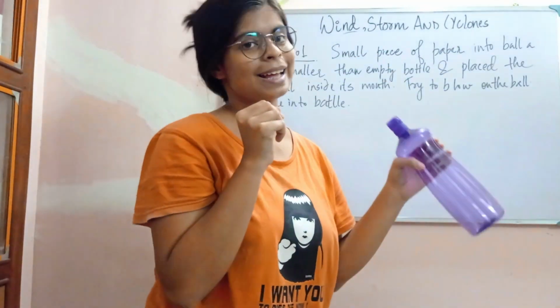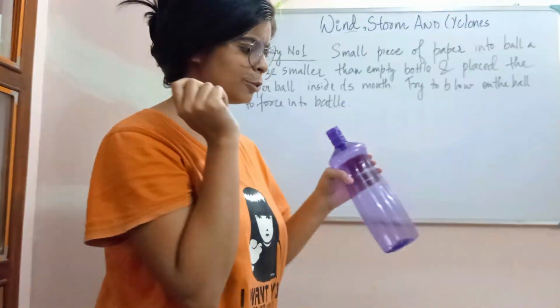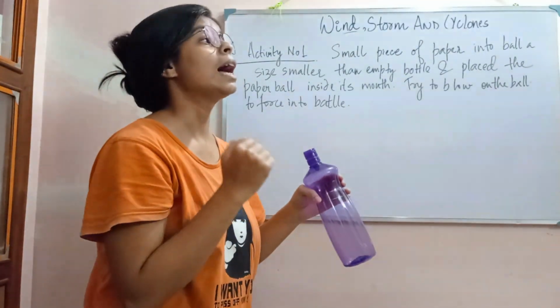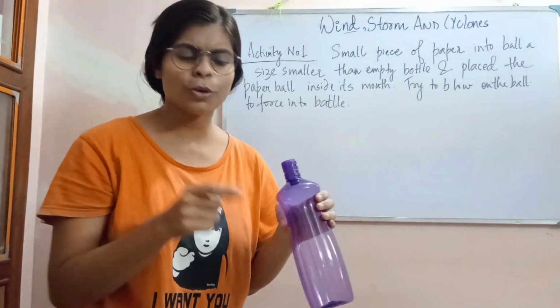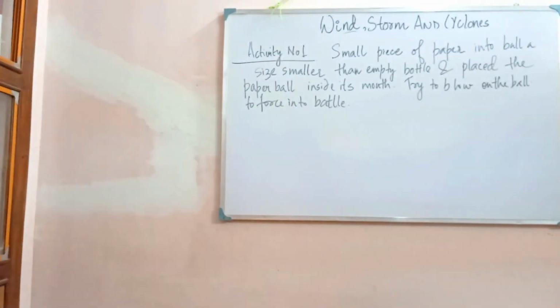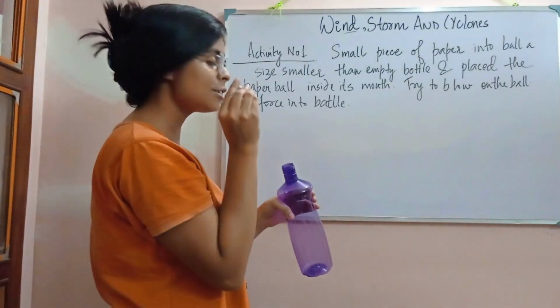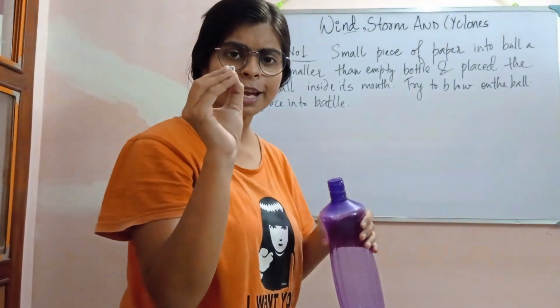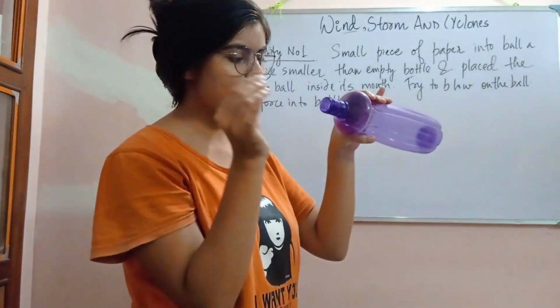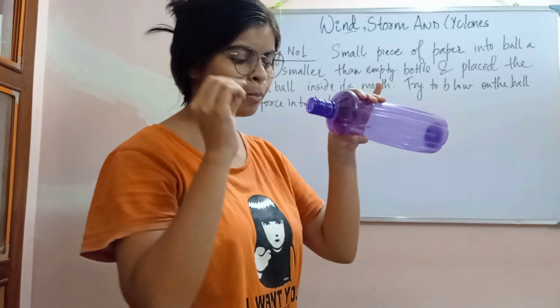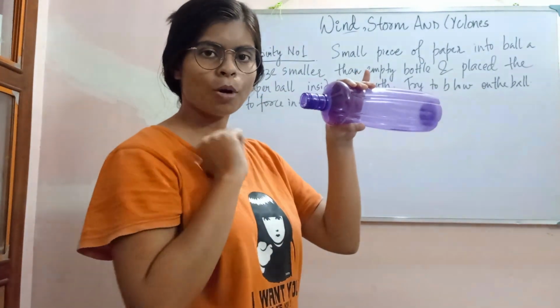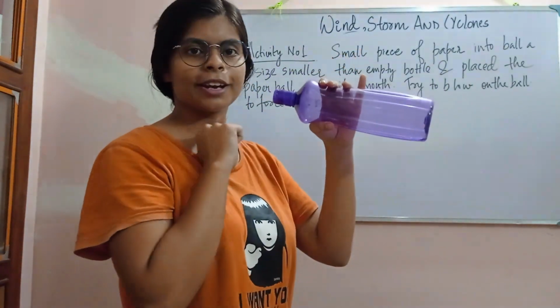Hello. So as you are wondering what I am doing, this is the activity. You have seen that I have placed this paper ball inside the bottle, and I was blowing air inside.